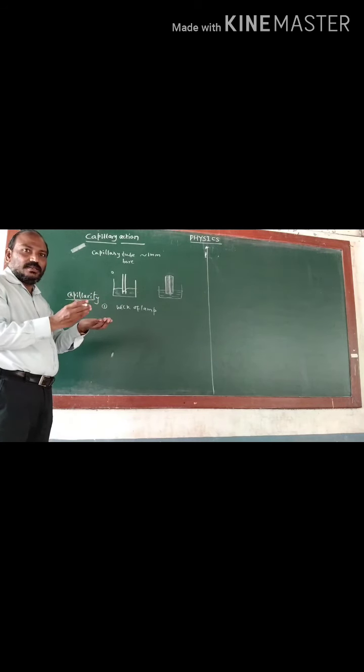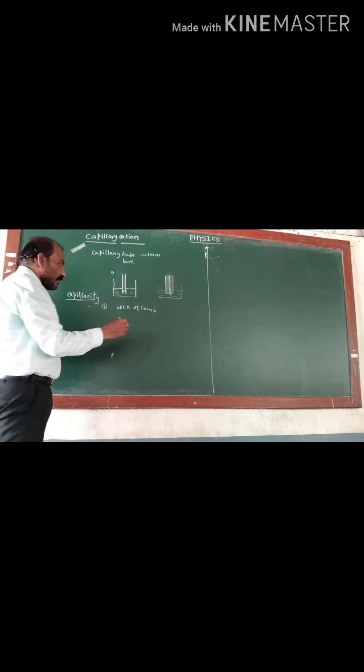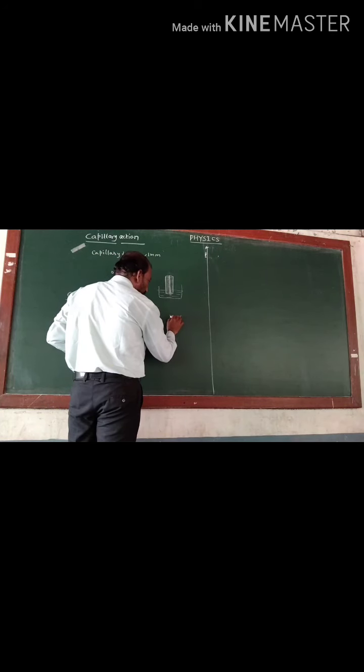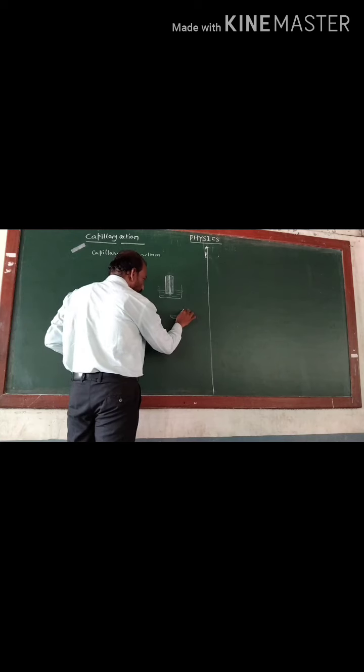Now the flame will be there, and that is due to the wick. Note here that this one is the oil and this one is a wick. Here is the flame.